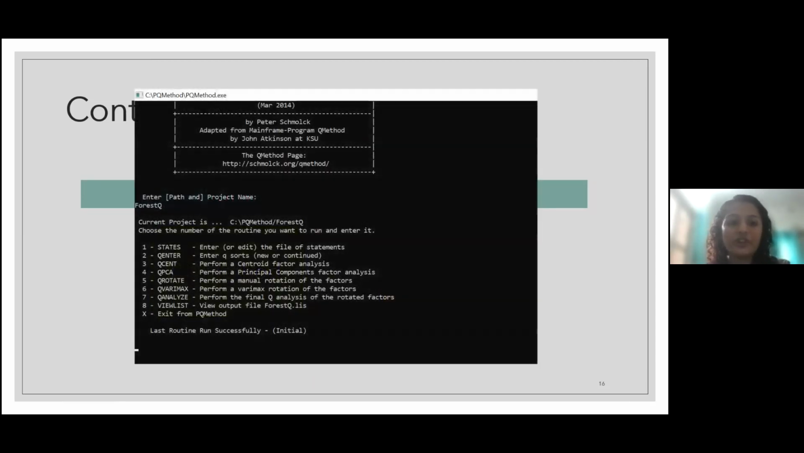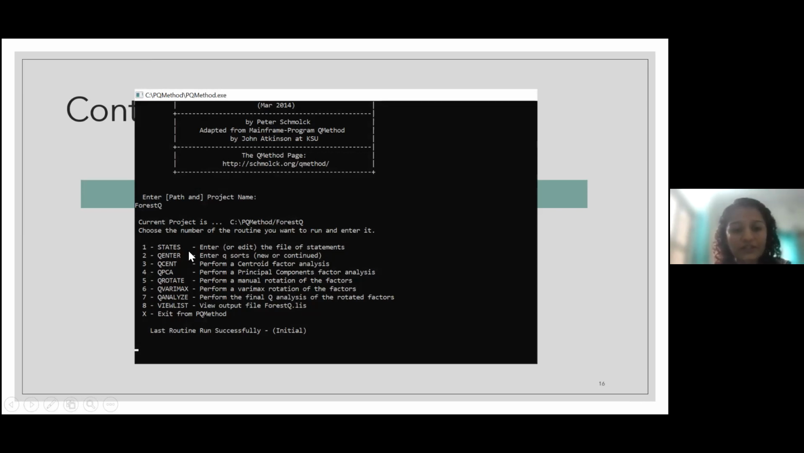So here is the screenshot of the PQ method home screen. Here it says it is by Peter Schmolck, and here is the link that you can visit and install it. First it will ask you the path and the project or file name that you want to give. So I put forest Q, and then it will show you where the forest Q file is, right? Currently the forest Q file is in the C PQ method folder. And then here it will give you these 8 options.